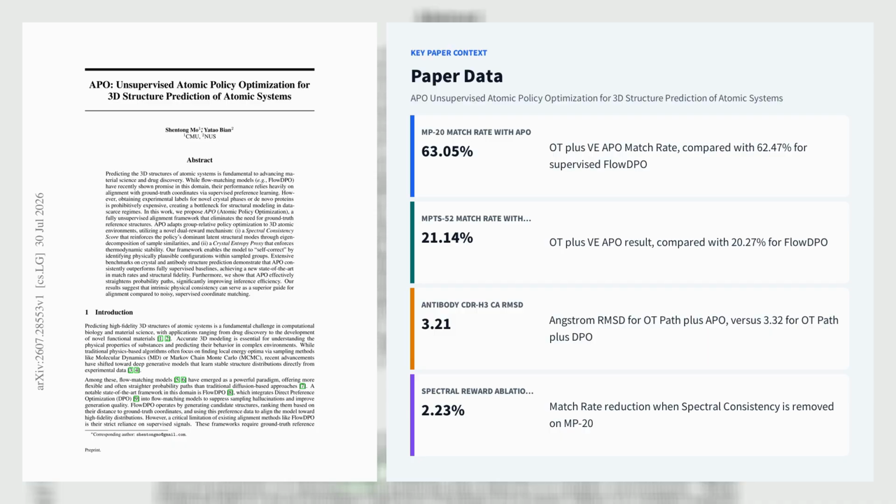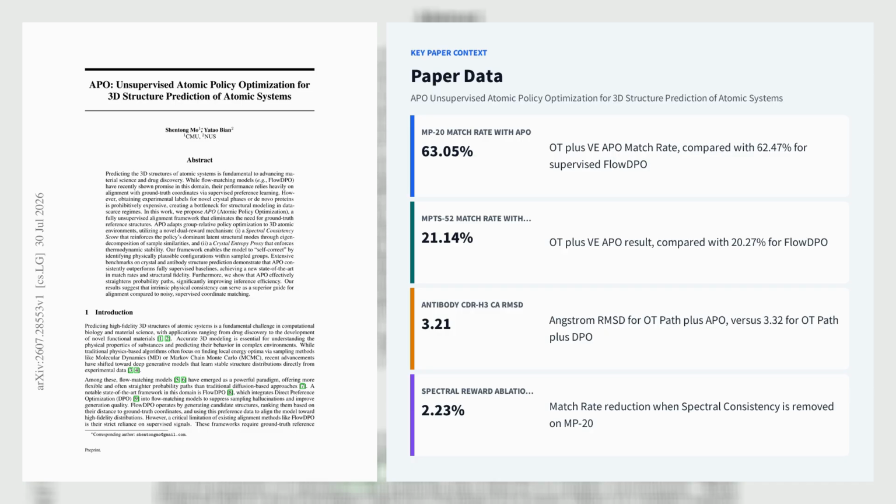Its dual reward combines a spectral consistency score, computed through eigendecomposition of candidate embedding similarities to identify dominant structural modes, with a crystal entropy proxy that penalizes disordered packing, atomic clashes, and thermodynamically implausible geometries. Across Perov-5, MP20, MPTS-52, and SAbDab, APO improves both structural fidelity and match rates without labels during alignment.